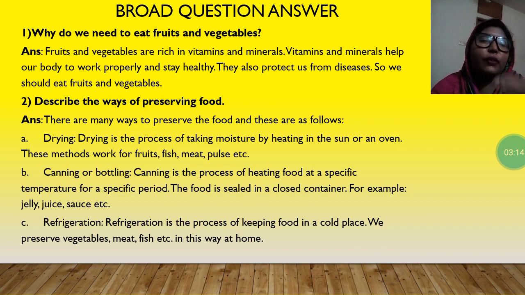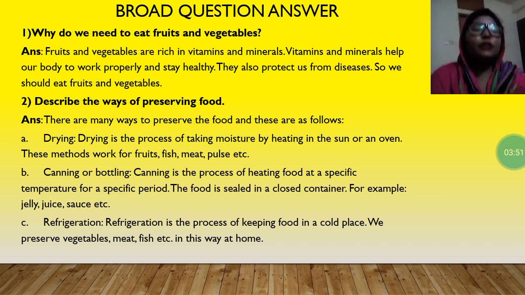This method works for fruits, fish, meat, pulse, etc. Canning or bottling. Canning is the process of heating food at a specific temperature for a specific period. The food is sealed in a closed container. For example, jelly, juice, sauce, etc. Now, the last one is refrigeration. Refrigeration is the process of keeping food in a cold place. We preserve vegetable, meat, fish, etc. this way at home. See student, it's really easy, so memorize it.